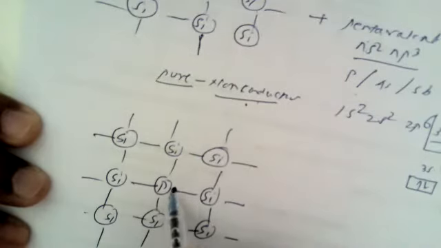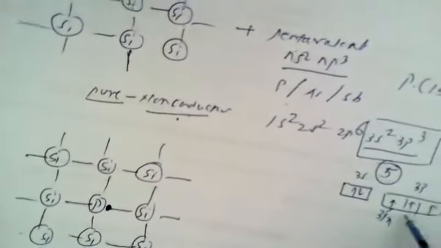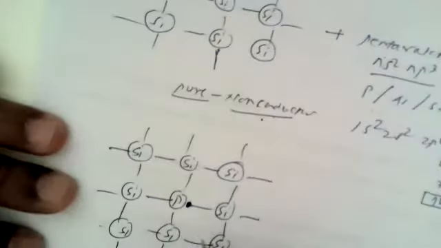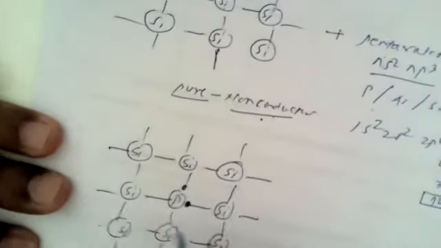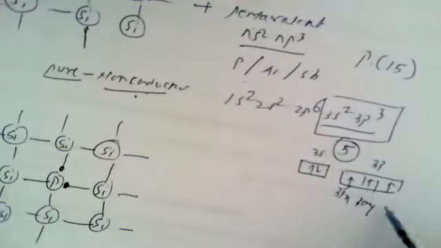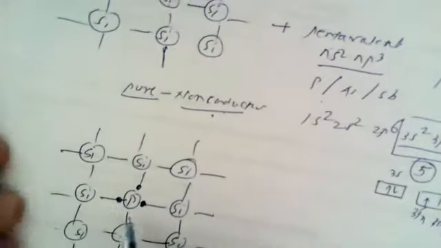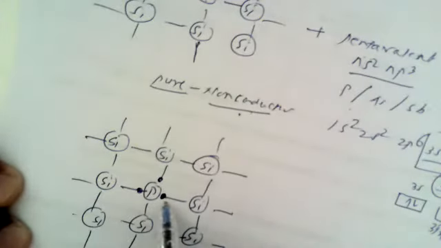Then the second electron is a 3py electron which can be shown here. Then the third electron, 3pz, which can be shown here. So these are the electrons 3px, 3py and 3pz.